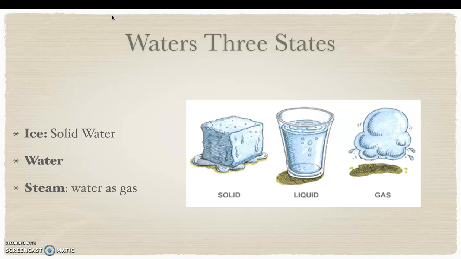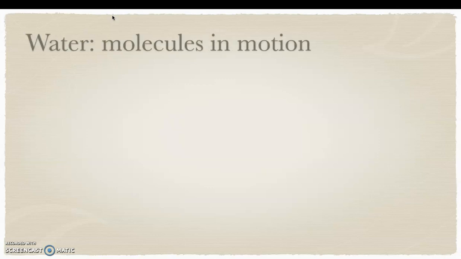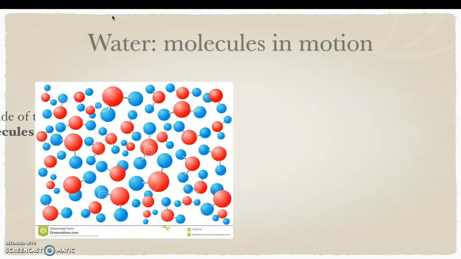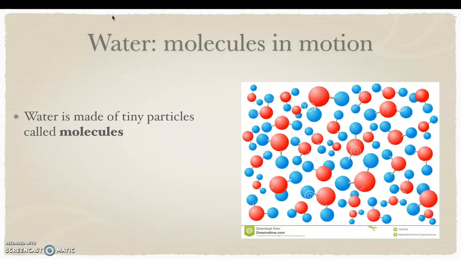Do we have all 3 states of matter? Yes, but in that certain state of matter, in ice, in water, and in steam, we have molecules inside that certain water. But the molecules will be moving differently when they are solid, when they are liquid, and when they are gas. Now let's learn about the different motions of the molecules in the 3 different states of matter. So water is made of tiny particles called molecules. We did learn about H2O, remember? Which is the scientific name of water. And we know that water is made out of tiny particles called molecules.